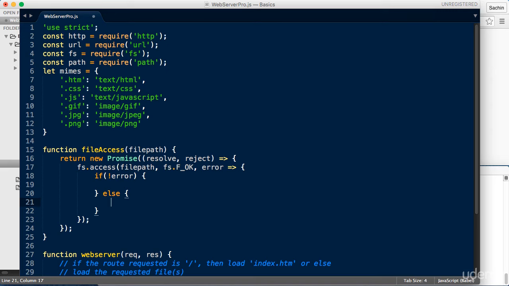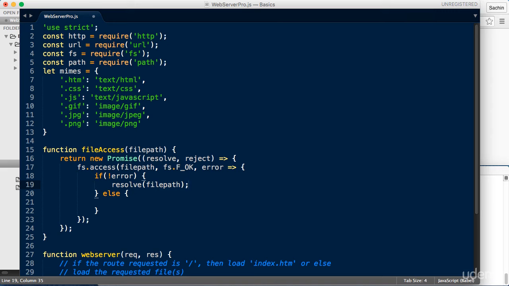The only difference is that if fs.access is able to access the file successfully, then we would need to resolve the promise, which will be done like so. When invoking the resolve, we are also packaging in the file path because this needs to travel down the pipe to the fs.readFile as well.